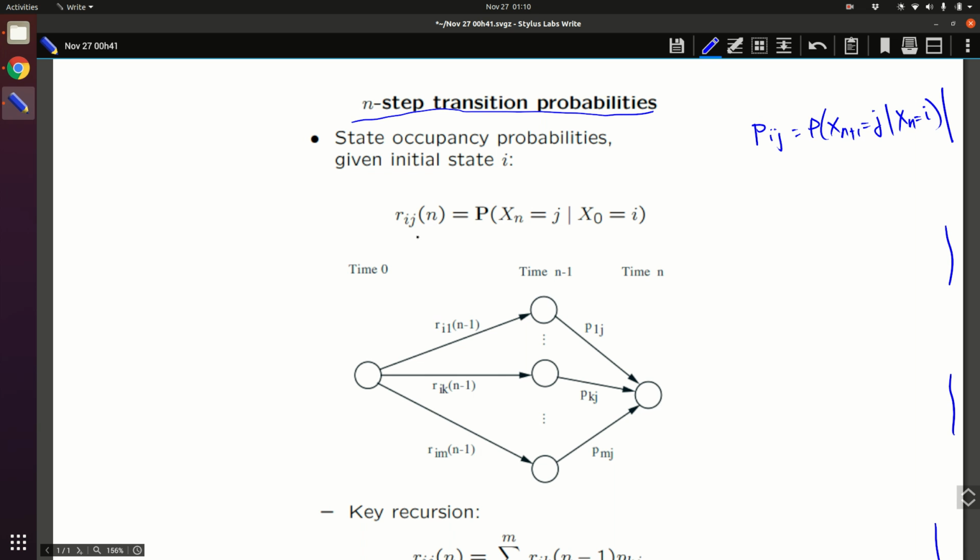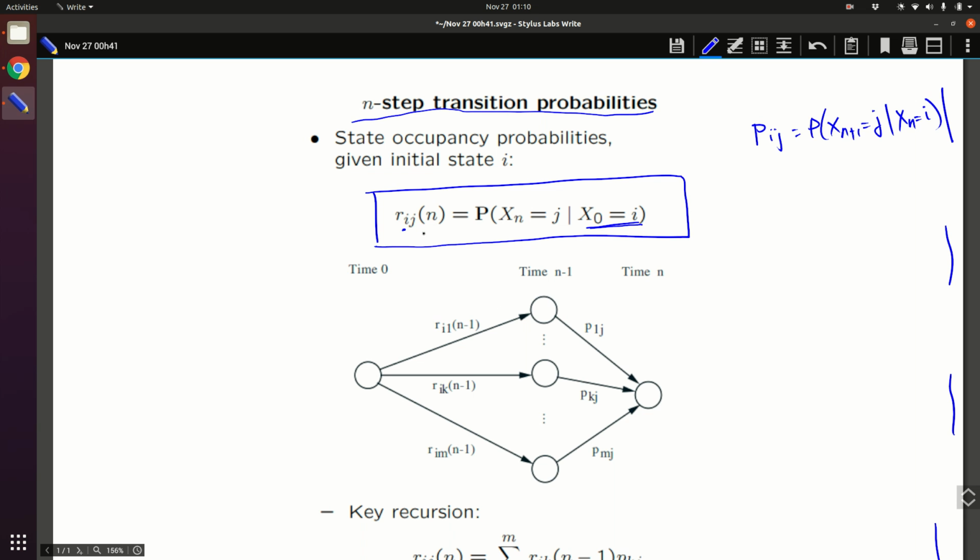So what is the definition of this? What is this saying? It is the probability that, starting at state i at time 0, at time n you have become j. So in n steps, what is the probability that you reach j given that you started off at i? That is the concept that we want to define now.